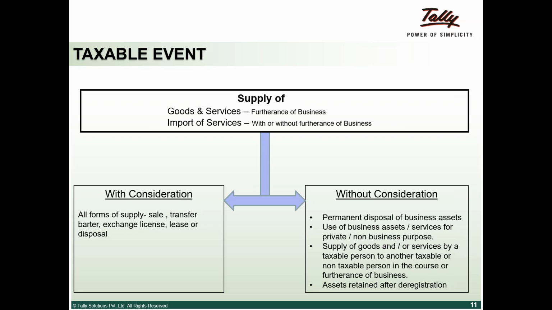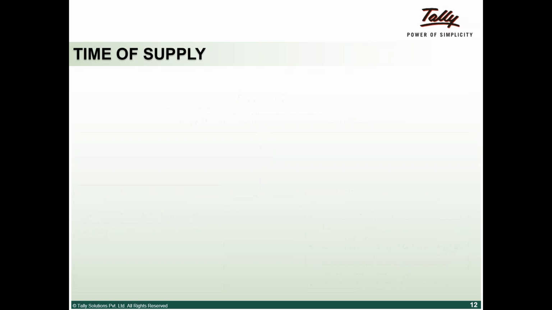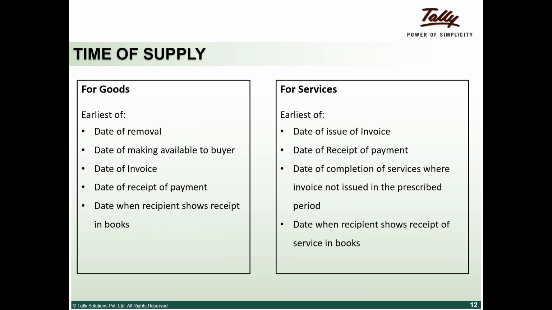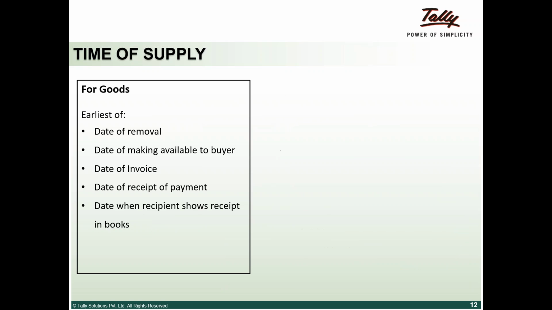That becomes a taxable event. A lot of structuring around these transactions needs to be done, but all of these are brought into the ambit of GST. So with or without consideration is something very important to be aware of.